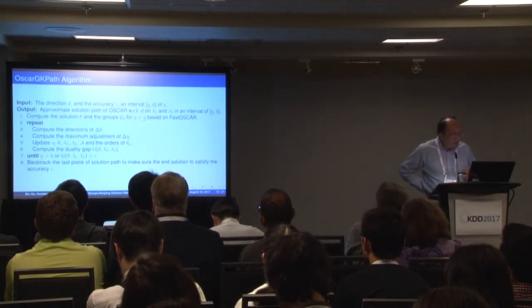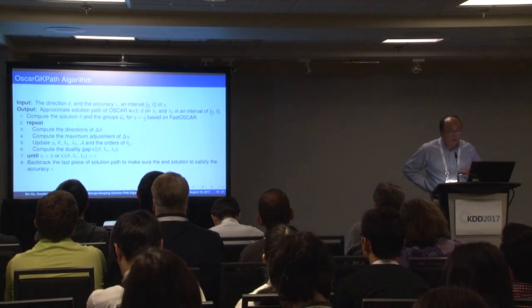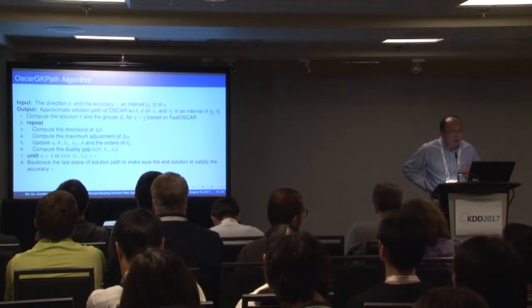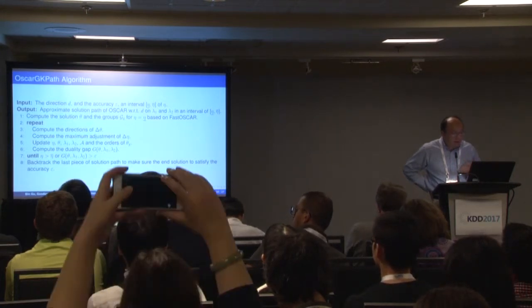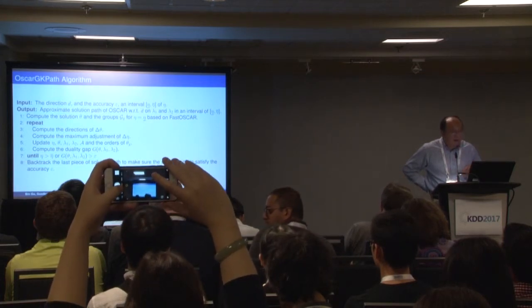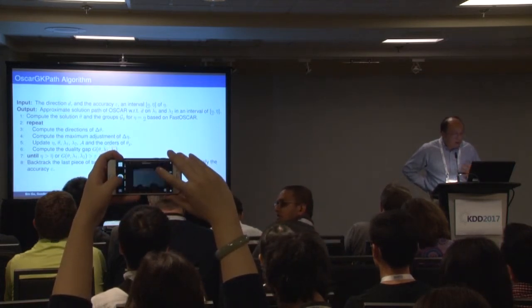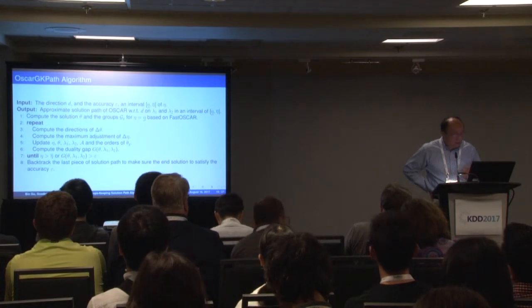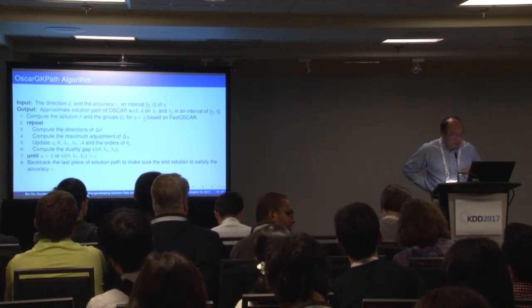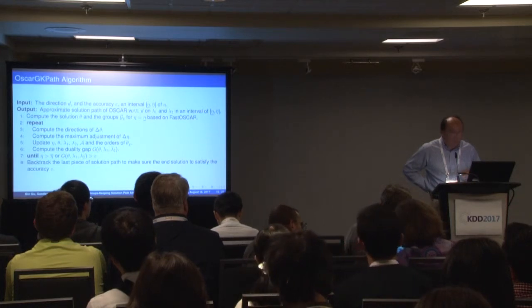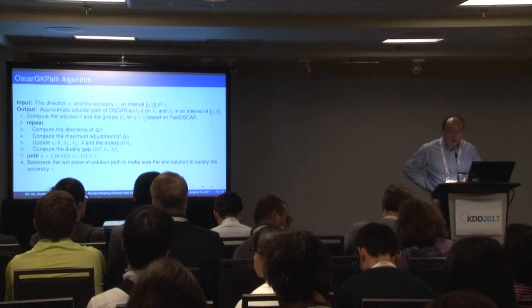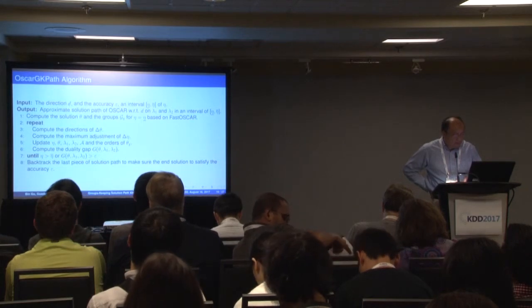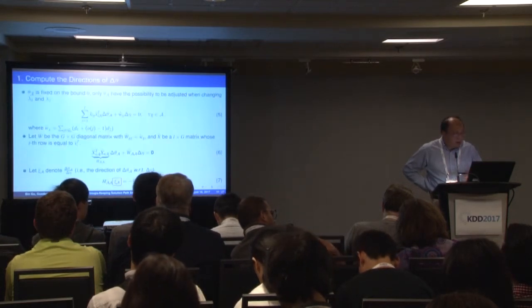So the algorithm basically first uses a fast solver to calculate the initialization based on a pairwise lambda 1 and lambda 2. Then we repeatedly calculate the direction for lambda, delta theta, and delta eta. Then update the eta, theta, and lambda 1, lambda 2. Repeat until the duality gap is below the error. So the key step is how to calculate the lambda direction, the delta theta direction, the delta eta, and the duality gap. So I'm going to show that.